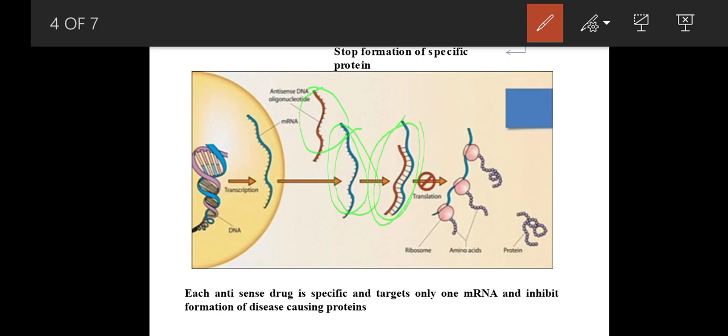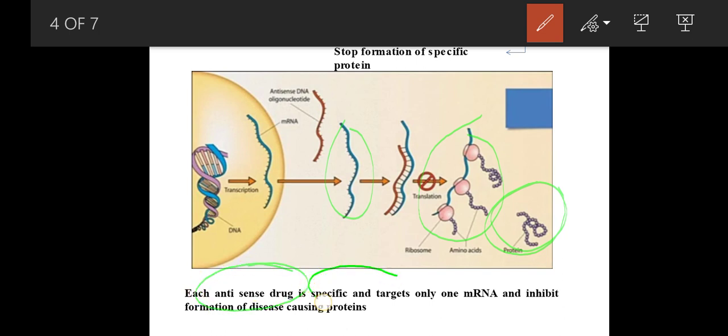So whatever function that mRNA should show will be stopped. The function of the mRNA is to be translated and form the specific protein. One more important thing is that each antisense drug is specific and targets only one mRNA. It won't target many mRNAs, and it inhibits the formation of disease-causing proteins. Understood? This is the thing.